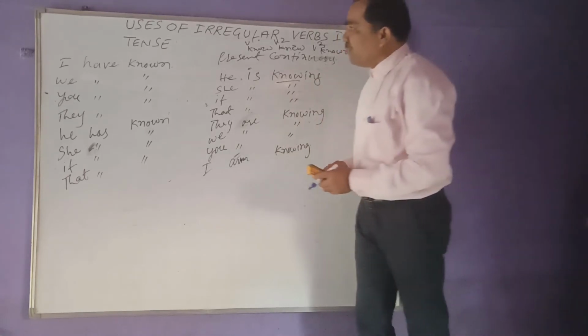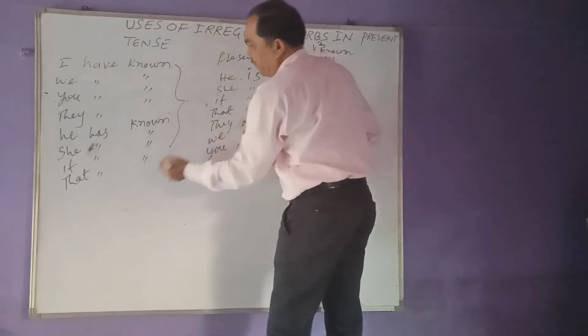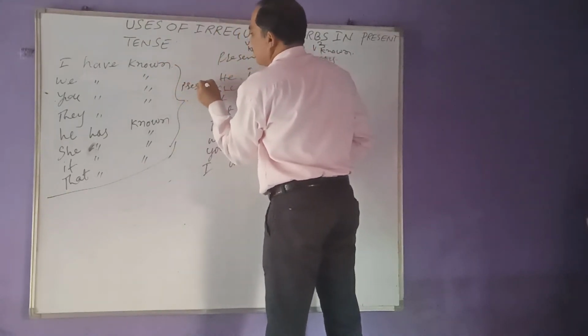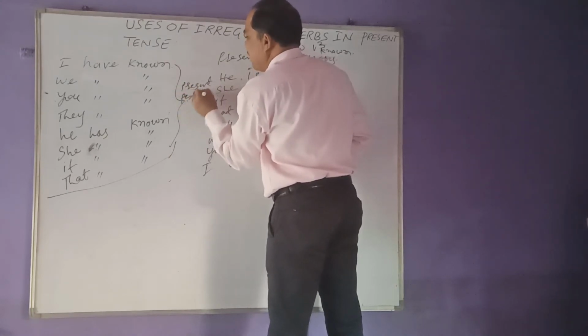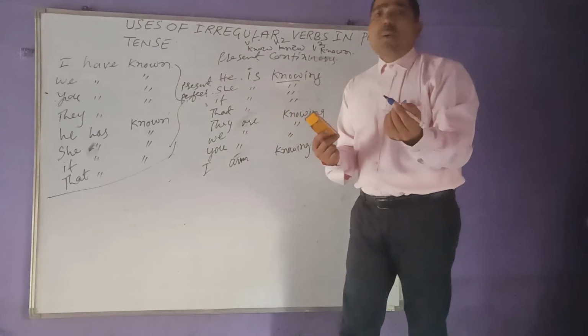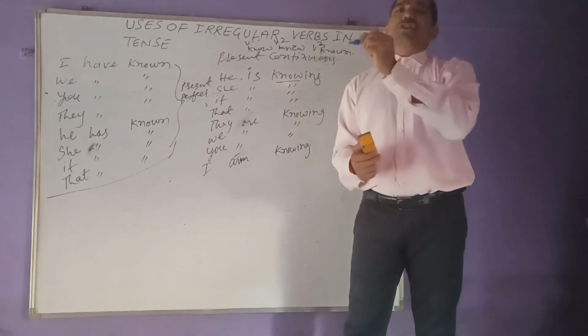Now, apart from that, what is there? Now, it is the matter of present perfect. So, these are the examples of present perfect. Now, after that, one last one is there. What is that last one? Present must be there, perfect must be there, continuous must be there.